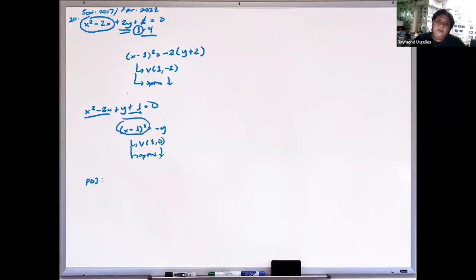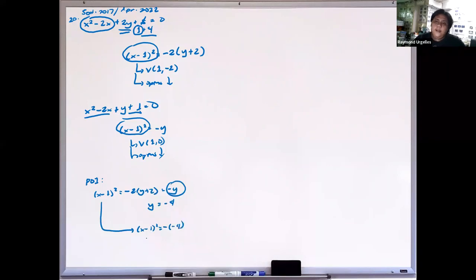So since pareho itong (x minus 1) squared, so yun na yung gagamitin ko. So we have (x minus 1) squared. So from the first parabola, that's negative 2 times (y plus 2). Second parabola, negative y. So pag sinolve ito, lalabas y is equal to negative 4. So then solving for x, so again, (x minus 1) squared is equal to negative of negative 4. So you will get x minus 1 is plus or minus 2. So x will be equal to negative 1 saka positive 3.